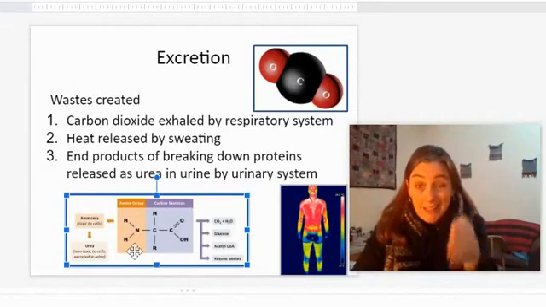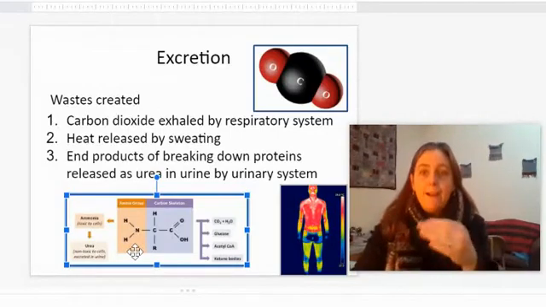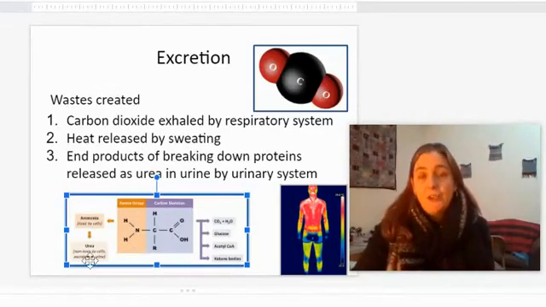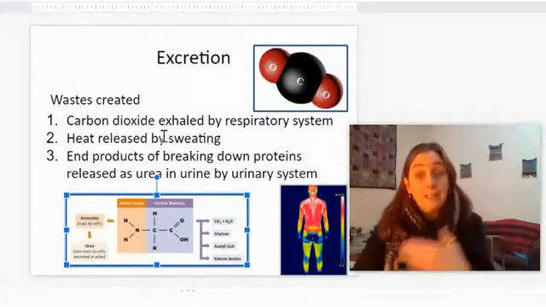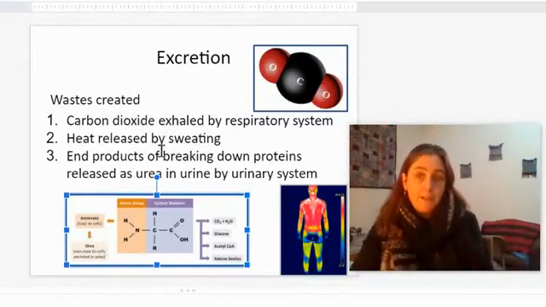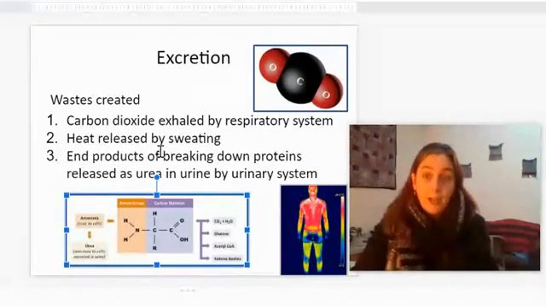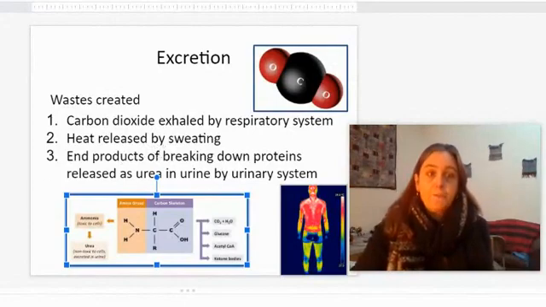And you're making it in your cells right now. You have to get rid of that. You take this ammonia that you produce and make a less poisonous form called urea, and you get rid of that. Excretion is about getting rid of all these wastes so that you can keep the right pH, you can keep the right temperature, you don't have these toxins that are destroying your cells.